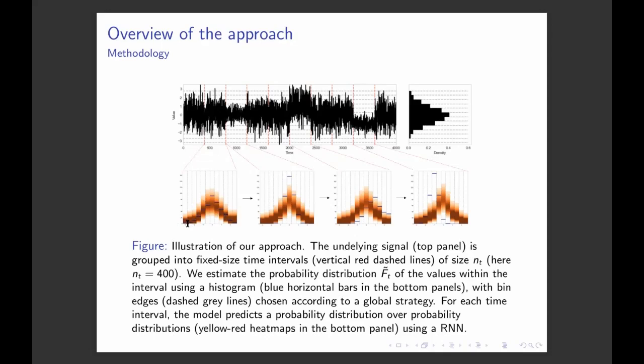Here it's represented by this black or blue horizontal line histogram, and we see if it corresponds to the prediction. If it corresponds to the prediction, then there are no anomalies, and if it doesn't, then we say that there is an anomaly. On the left figure, for example, the histogram corresponds to the prediction, so no anomalies here. And on the three following ones, we see that the histogram differs quite a lot from the prediction, so we say that there is a problem or an anomaly.